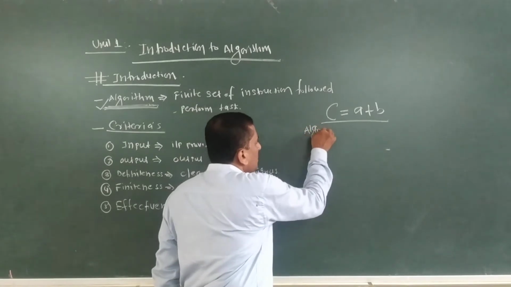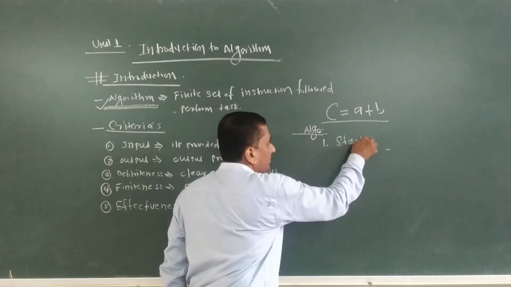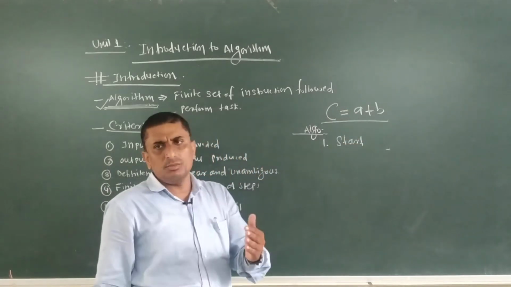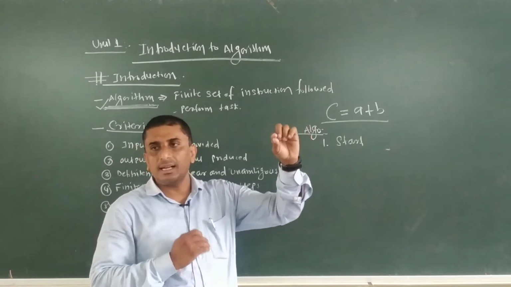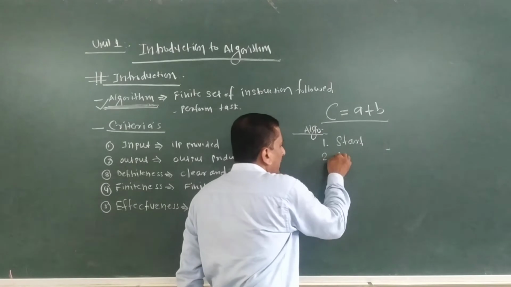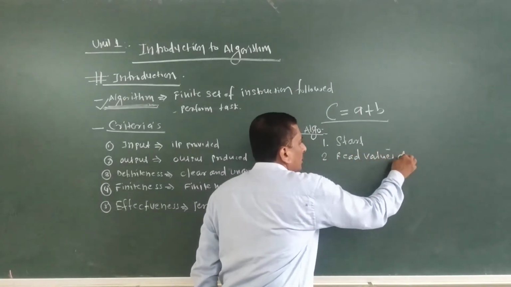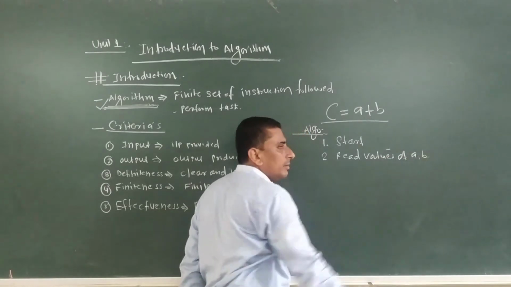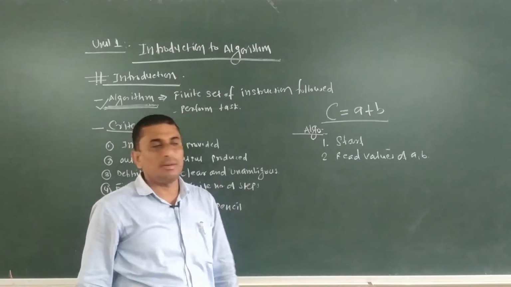We can write this algorithm with step number 1, that we have to start. Any algorithm begins with the start, and the last end with the stop. First will be the start, last will be the stop. What will be step number 2? Read the values of two variables a comma b.